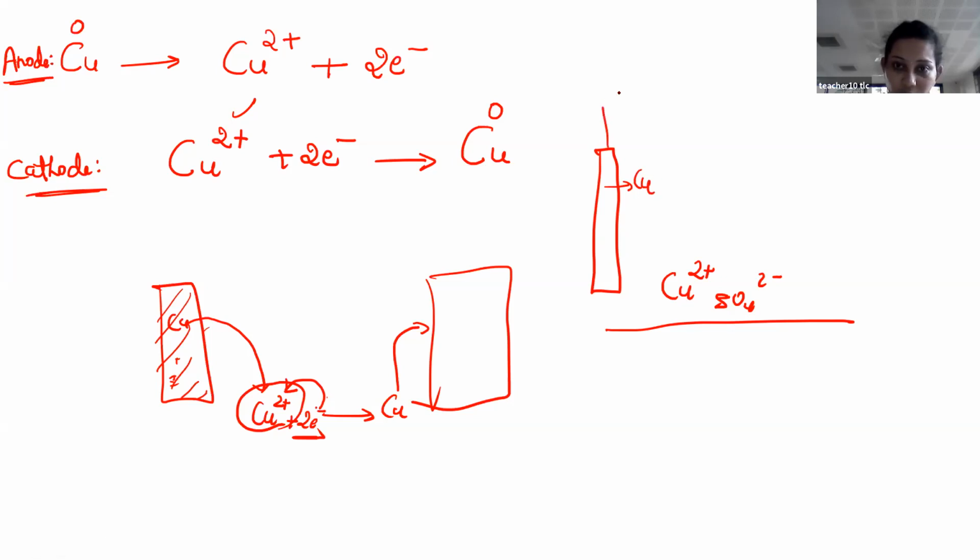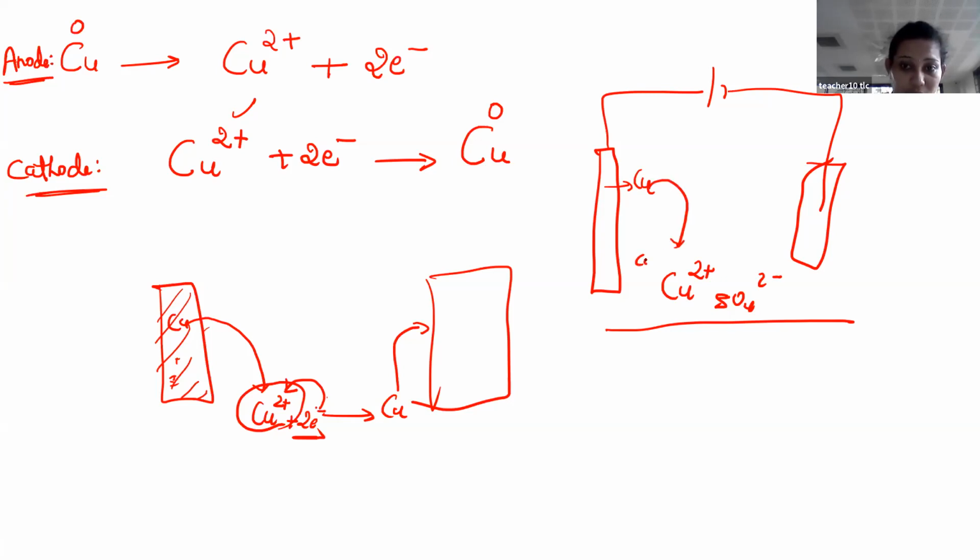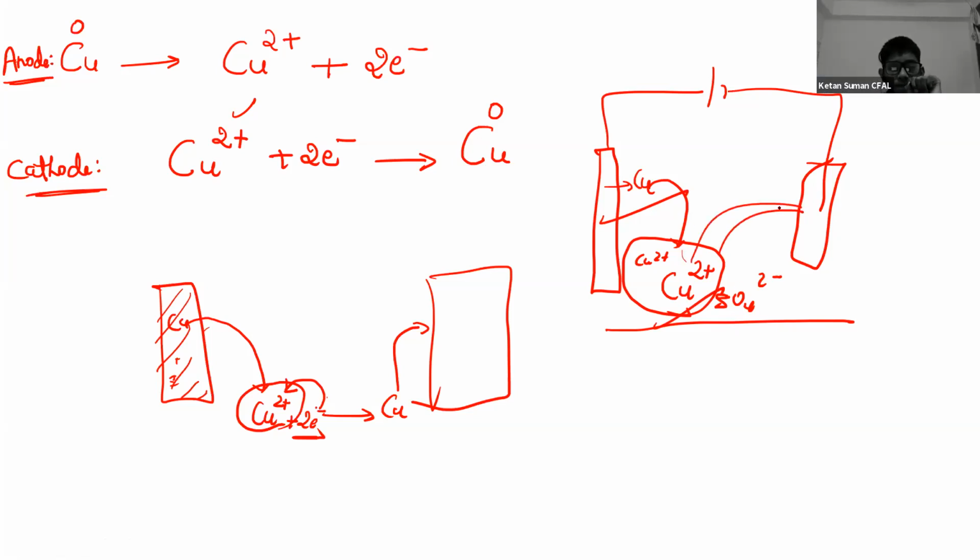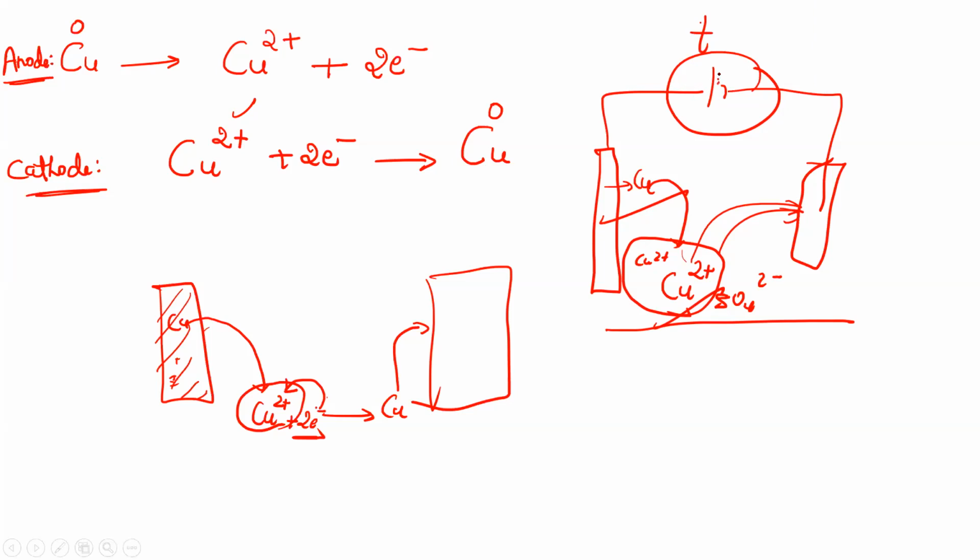When you connect it to the external circuit, this will be converted to Cu2 plus. Now all Cu2 plus is the same, either from this or from the electrolyte. This is a continuous process. It will continue as long as you apply the external energy.